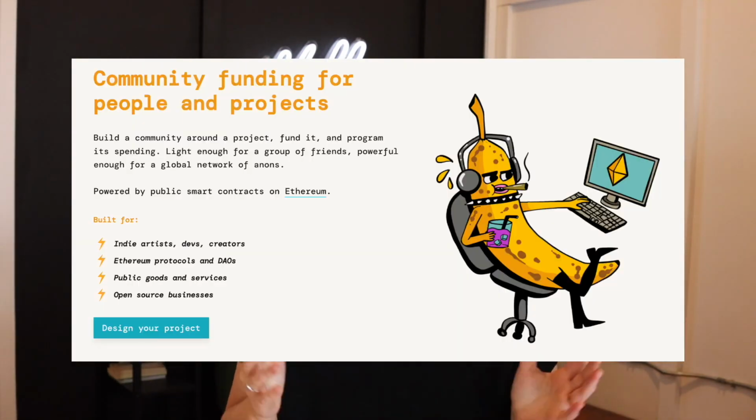For more basic DAOs, also built on Ethereum, Juicebox is probably the platform I would recommend. You can interact with their protocol through your own smart contracts, and they do offer a lot of customizability, but their pre-built template process is very simple, and they have a step-by-step walkthrough video that you can follow to get set up in a few minutes. When you create a Juicebox project, it mints you an NFT that represents ownership of that project. And whoever owns this NFT can configure rules and payouts for the project.